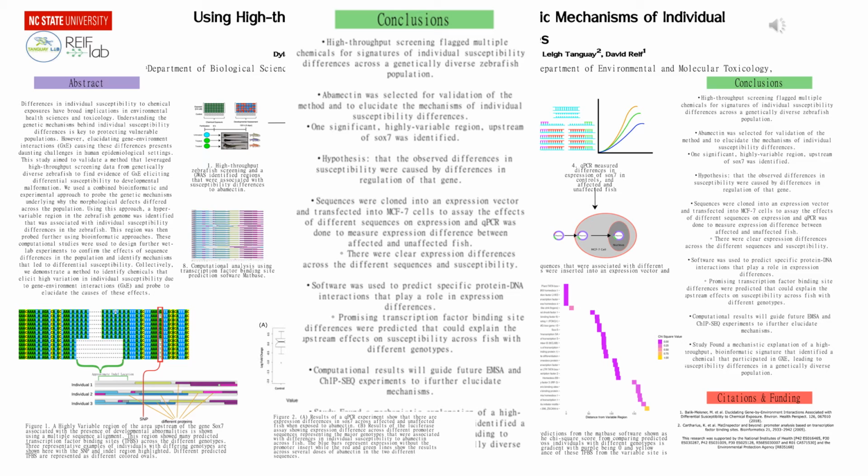This study validated a high-throughput screening technique that can flag multiple chemicals for signatures of individual susceptibility differences across a genetically diverse population. It also showed that this screening identifies signatures of gene-environment interactions that can be probed to identify mechanisms of individual susceptibility differences. These results have far-reaching consequences in chemical regulation and individualized medicine that could result in more diverse and equitable systems to design drugs and regulate chemicals quickly and effectively.